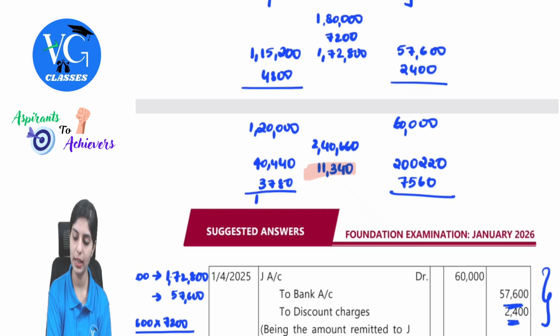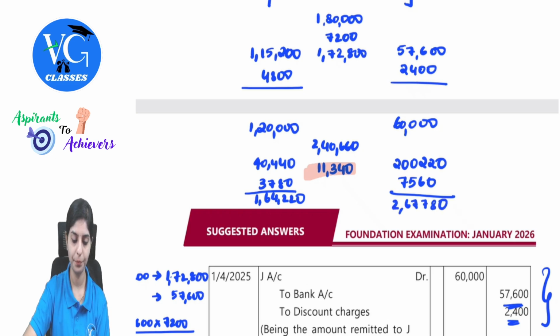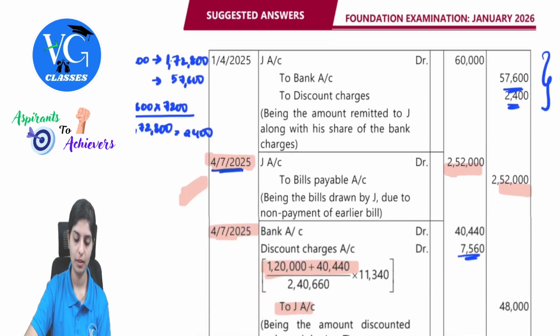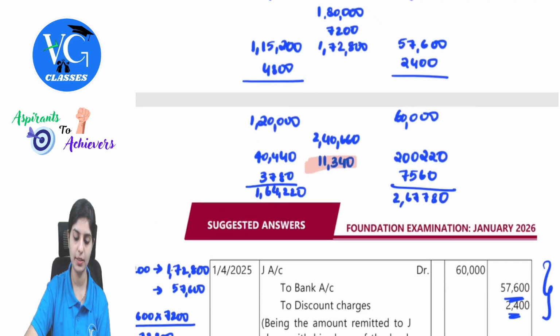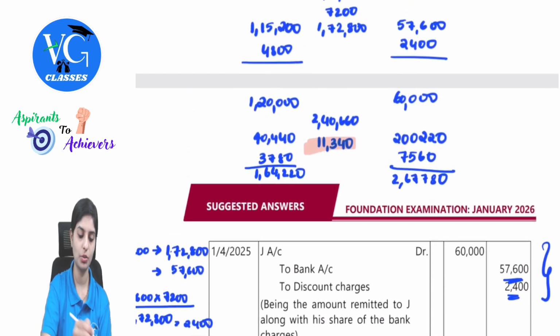This will be 1,64,220. 60,000 plus 2,220 plus 7560, 2,67,780. Bank to discounting charges 7560. Oh, sorry.